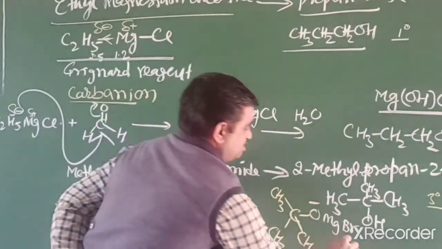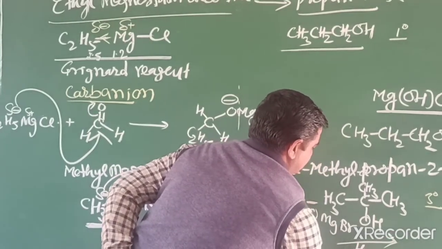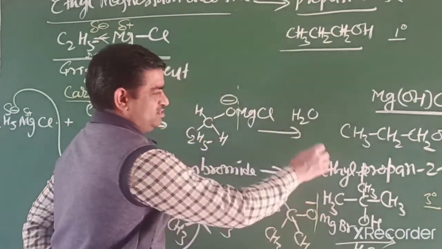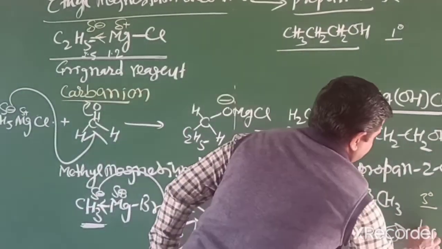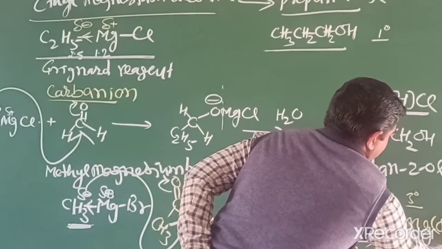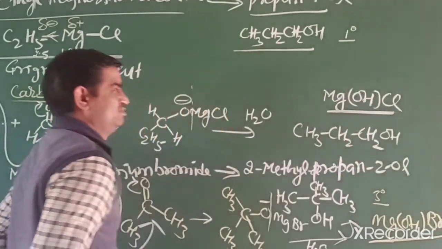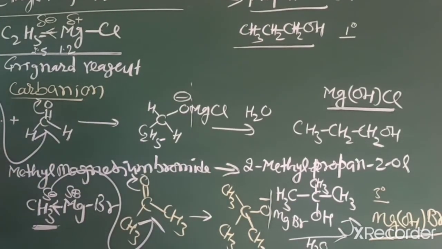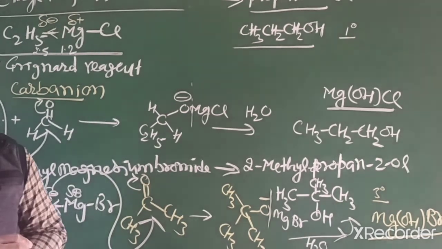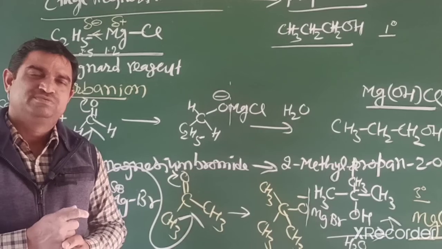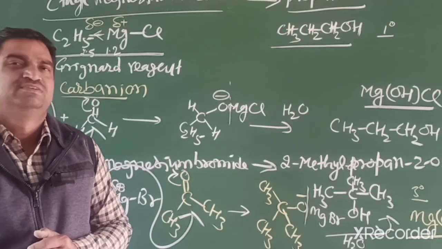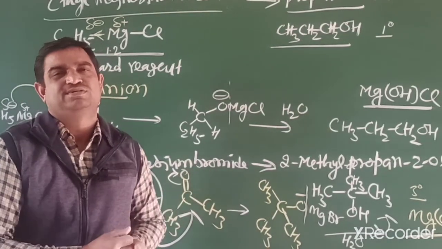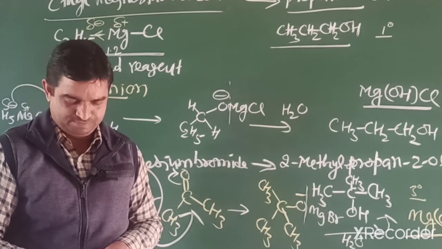Then what happens in the next step? It is hydrolysis, and in hydrolysis this bond dissociates. It converts into 2-methyl propane-2-ol, and MgOHBr is removed. So students, in this way you first write the correct structure of the reagent and product, and then think which type of reaction and which reagent we use. Then, knowing all the reactions and reagents, you can convert easily.